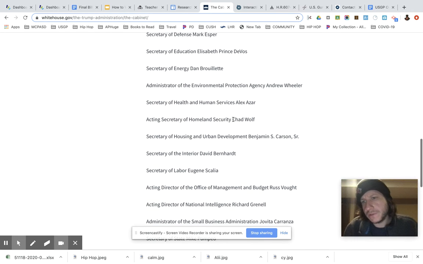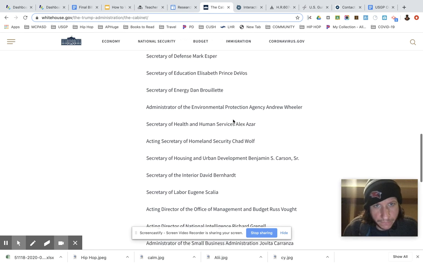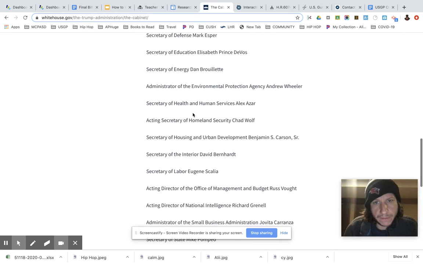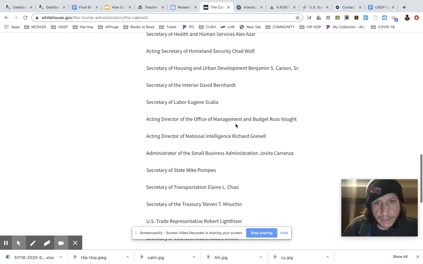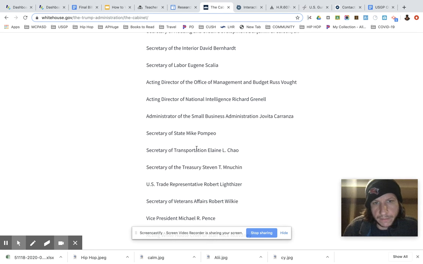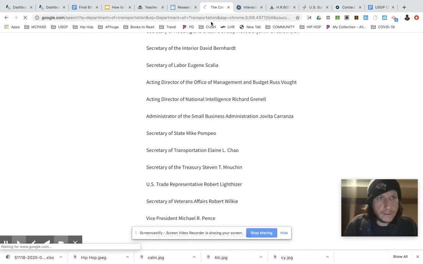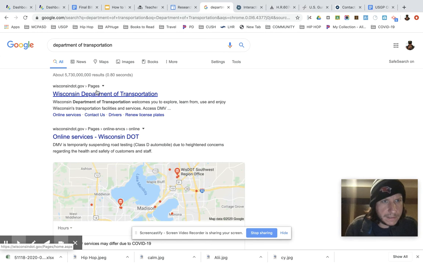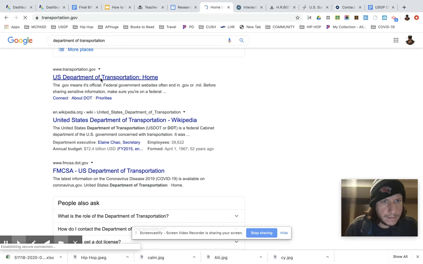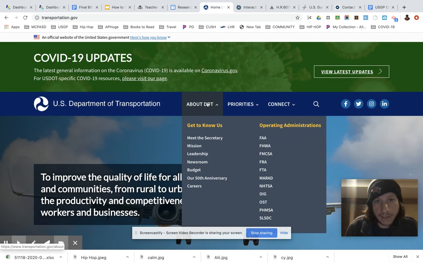So if your bill pertains to gun control, maybe that falls under the Department of Education. Maybe it falls underneath the Department of Homeland Security. Maybe it falls underneath the Department of Health and Human Services. You kind of got to do some looking and a little bit of research to figure out what exactly they are in charge of. If you're doing high-speed rail, maybe it's the Department of Transportation. So you would look at the Department of Transportation's website, and then you would maybe determine, is there a sub-agency within here that is going to deal with this more specifically?